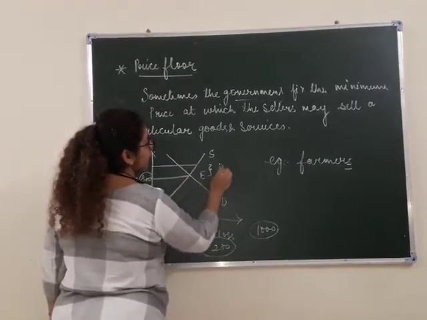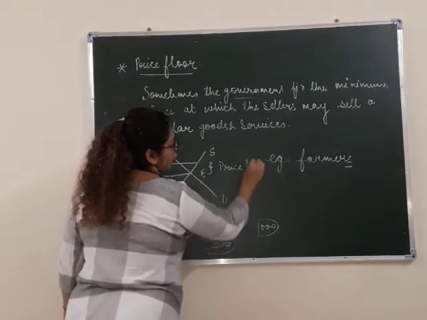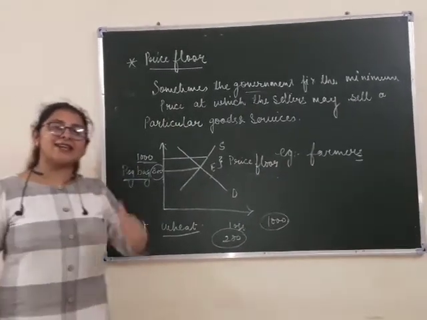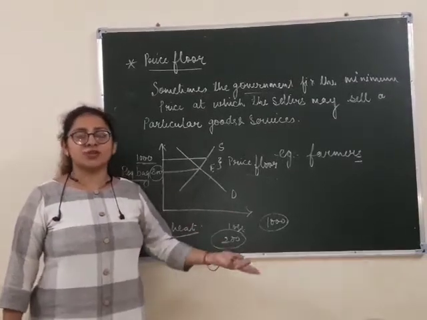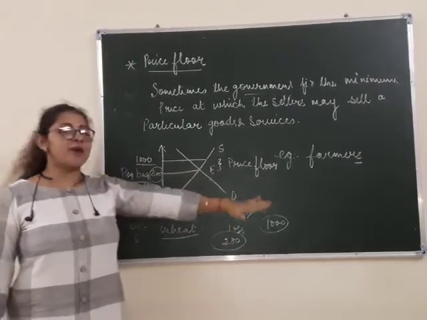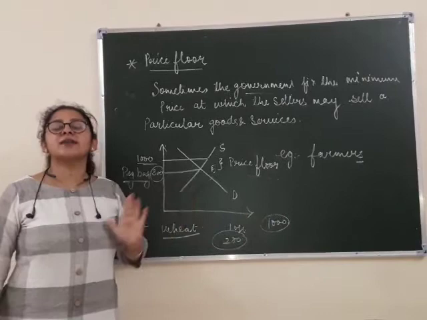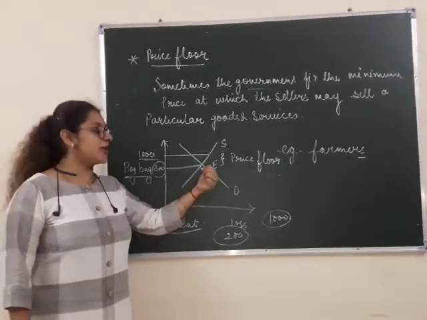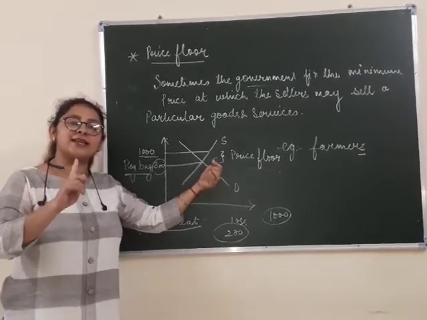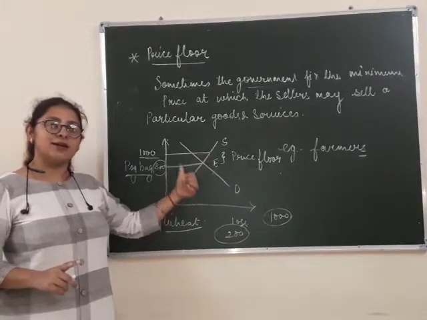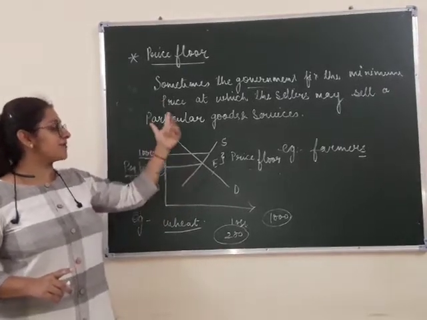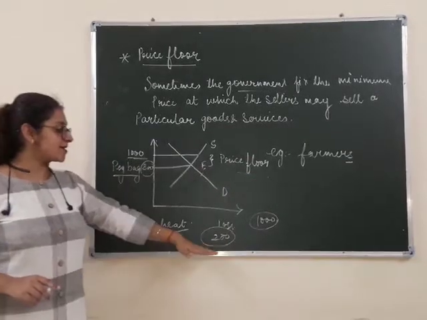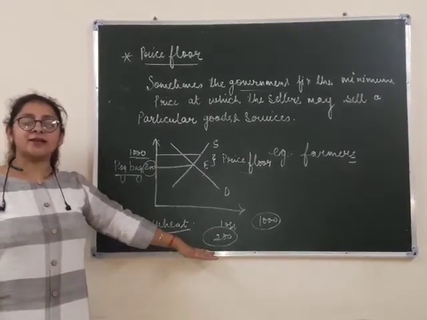Either it is a price ceiling for the ration shops or a price floor for the farmers, both are decided by the government. They have changed the price from the equilibrium price. In the case of price ceiling, the price was lower than the equilibrium one, and in the case of price floor, the price is higher than the equilibrium, so that the farmer may not suffer a loss. Is everybody clear with the topic?